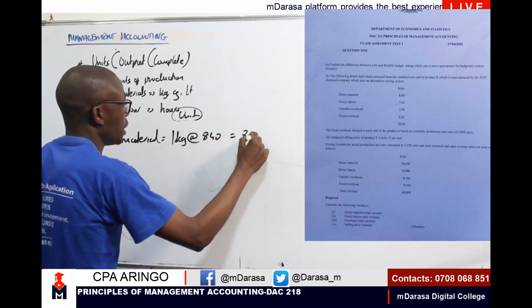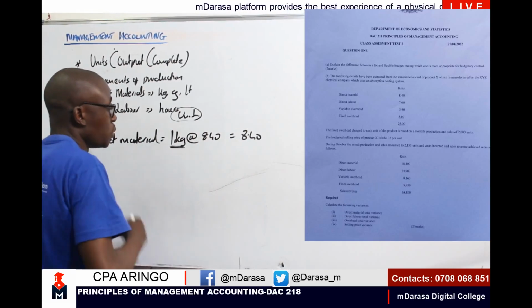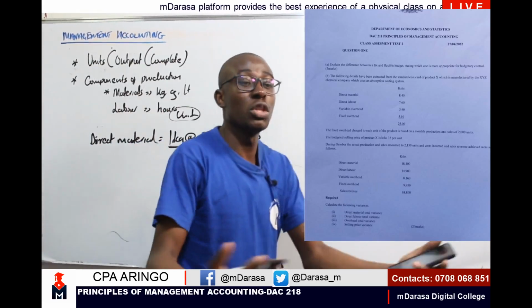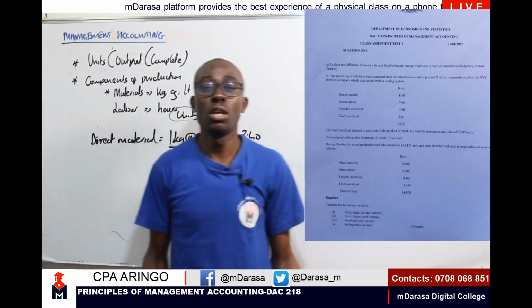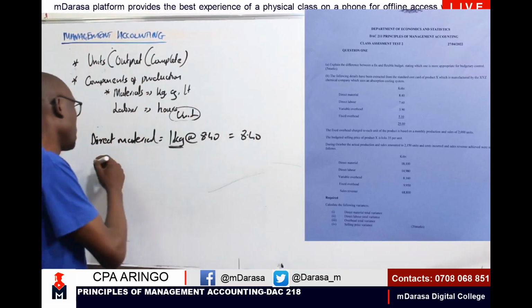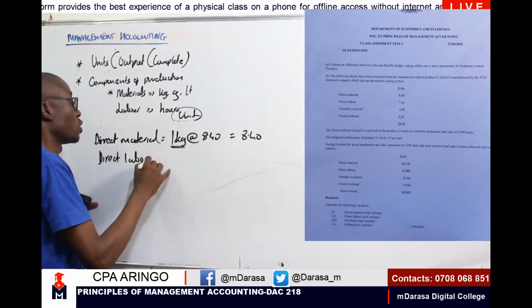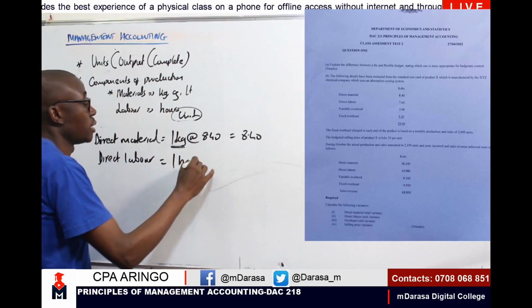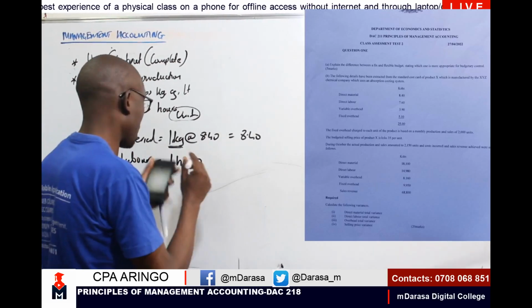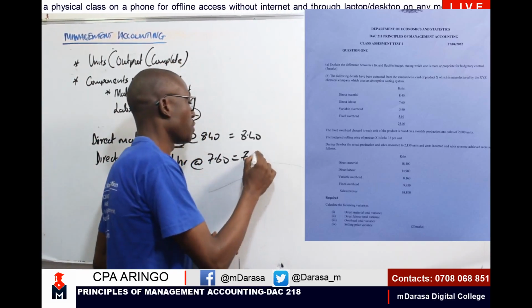So that's why I'm having 8.4. So that's why I'm assuming it's one unit of measure. If it's 1 kg, 1 gram, or whichever unit of measure that we'll be using. The same case with direct labor. So I'm assuming that maybe I'm having 1 hour, each going at 7.60. So that is what you're going to have.